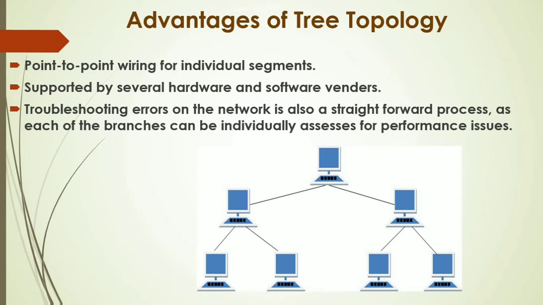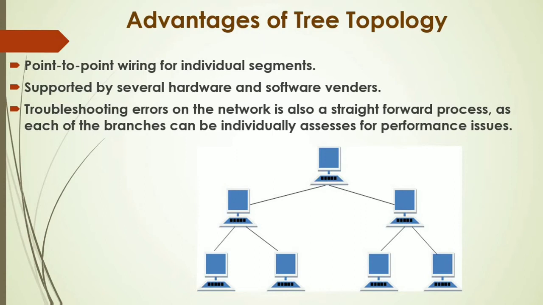Supported by several hardware and software vendors. To manage the tree topology, we need certain software and hardware vendors so that they can maintain the topology. Troubleshooting errors on the network is also a straightforward process as each of the branches can be individually assessed for performance issues.